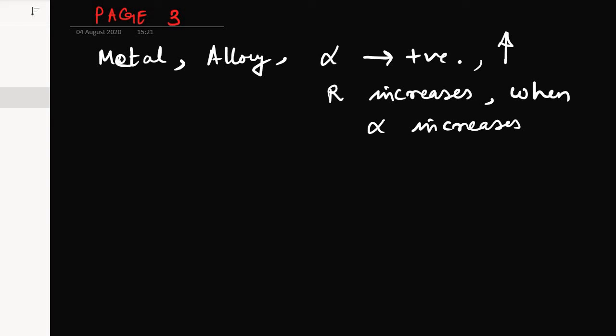This is the basic reason why we use alloys in resistance boxes and metals in the construction of resistance thermometers. We use alloys because alpha is smaller for alloys, so they are less heated. You must understand that metals show a very high value of alpha.